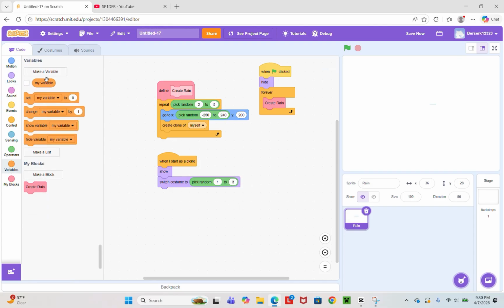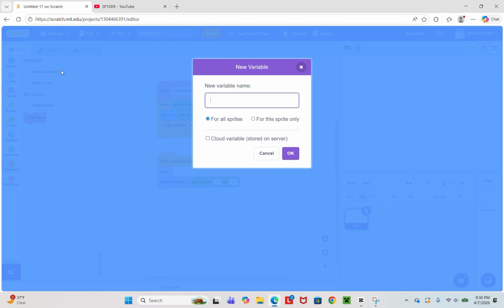Now let's make all of our variables. Distance for this sprite only. Lifetime for this sprite only. Now one named wind for all sprites.